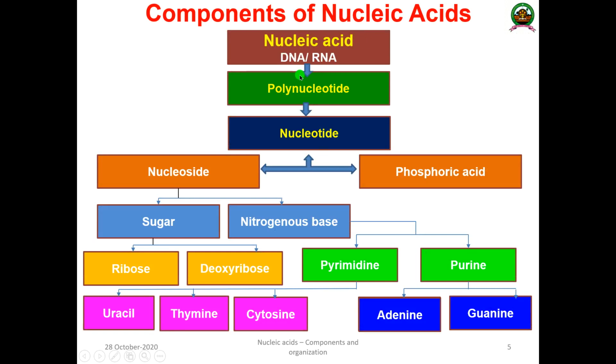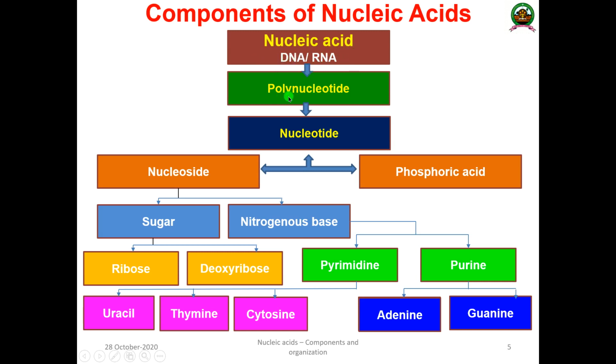Now we are going to see what the major components of nucleic acids are. As you can see in this slide, this is the overview of the structural components of nucleic acid that we are supposed to discuss in biochemistry. Both DNA and RNA are long chain polymers, long chain polynucleotides.